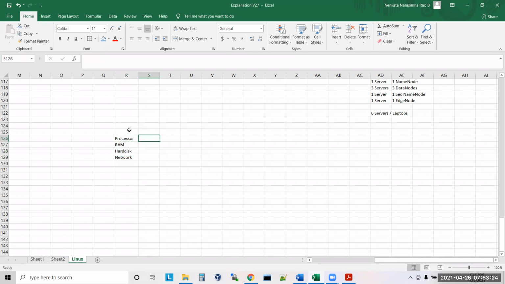Now, can somebody tell me the configuration? Let's say processor: Intel Core i7 processor. Yes or no? RAM: 16 GB RAM. Hard disk: let's say 500 GB. Network: 100 MB, 1000 MB per second. So this is the laptop. If you want to buy a laptop, you may be looking at this configuration. Correct or not? Yes.